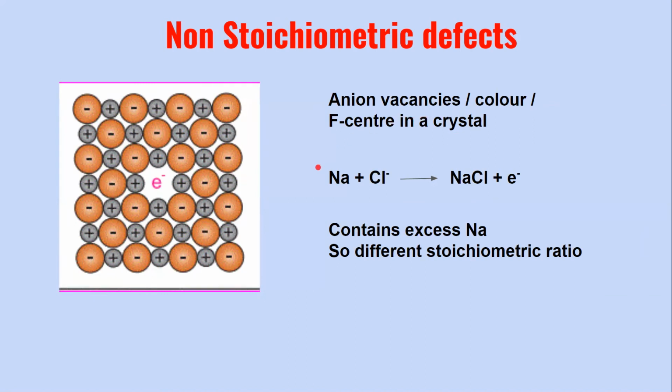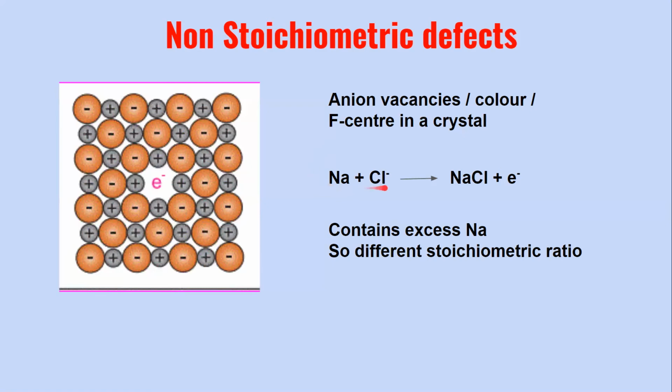For example, all of us know that sodium chloride is colorless. But when the sodium chloride is heated in an atmosphere of sodium vapor, the sodium atoms get deposited on the crystal surface. Due to these sodium atoms, the chloride ions will diffuse to the crystal surface and combine with the sodium atoms present on the surface.